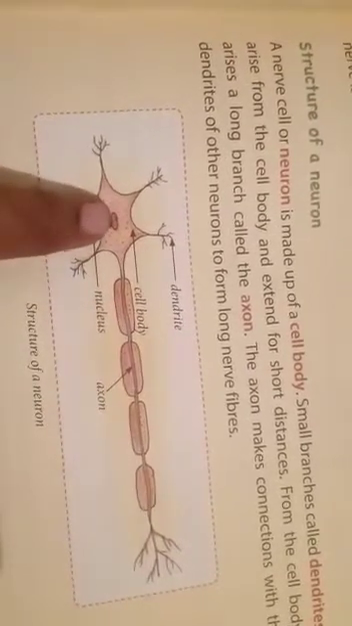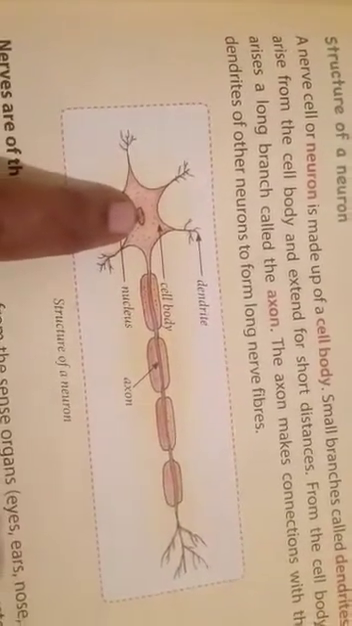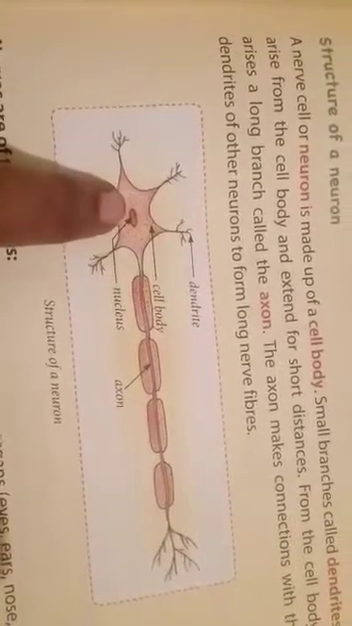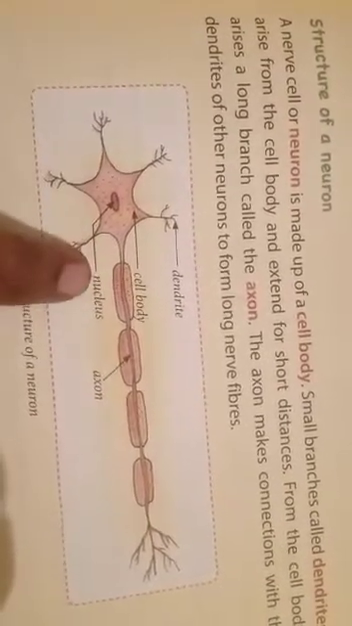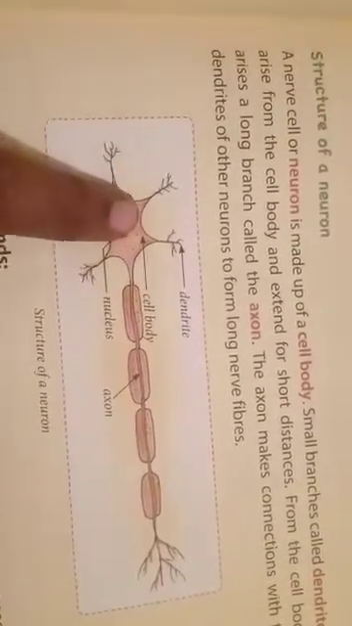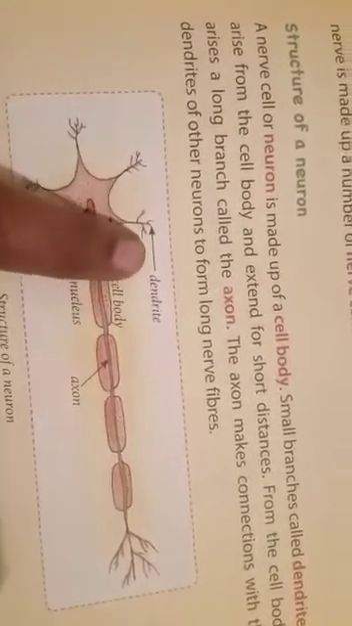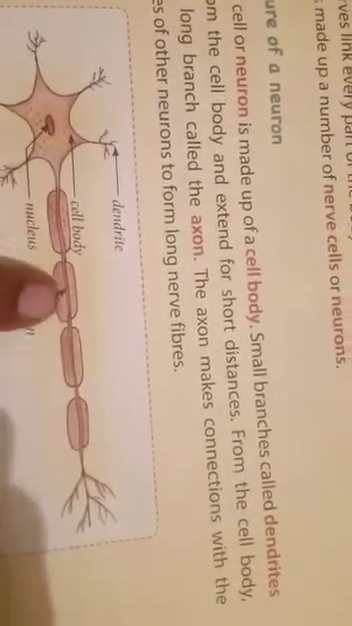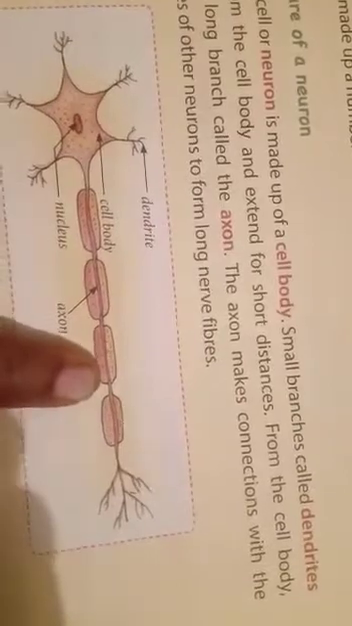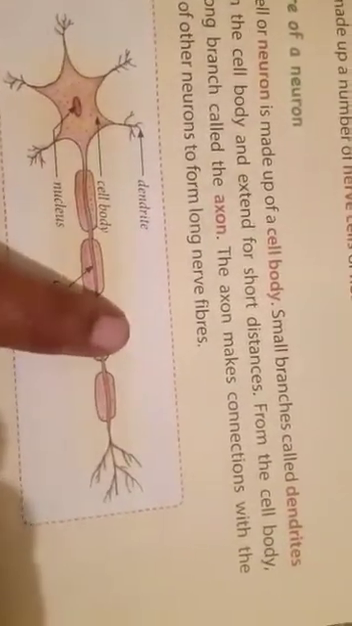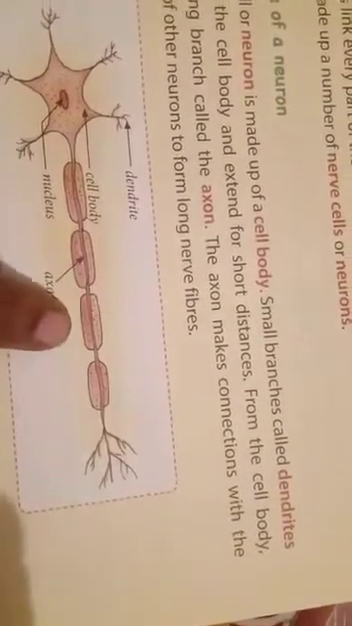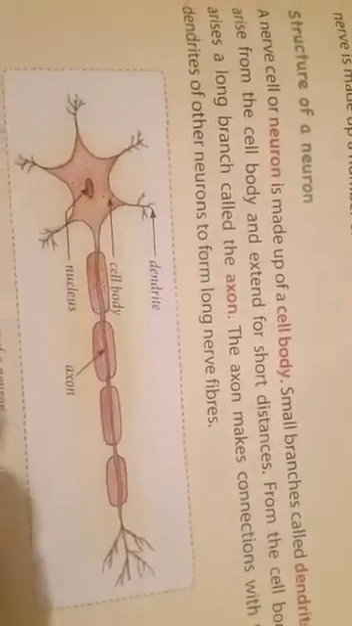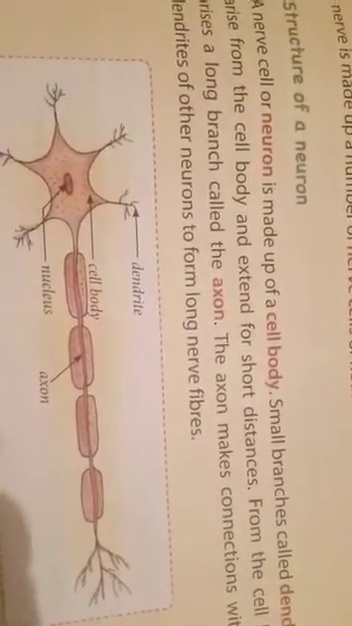Okay, every nerve cell has a center. The center of the nerve cell or neuron is called nucleus. Some small branches arising from the nerve cell are called dendrites. A long branch which is arising from the cell body is called axon. Other branches, dendrites, have connections with the axons. Okay, this is the structure of a nerve cell.